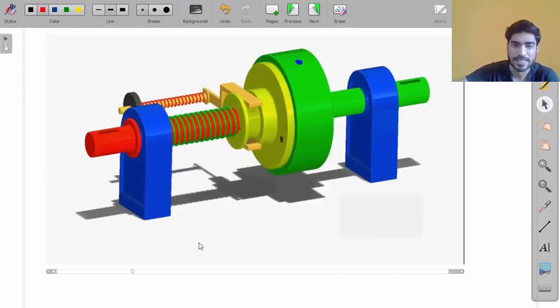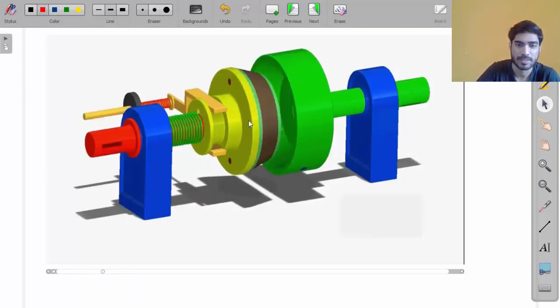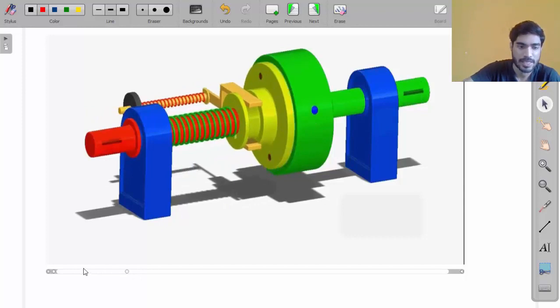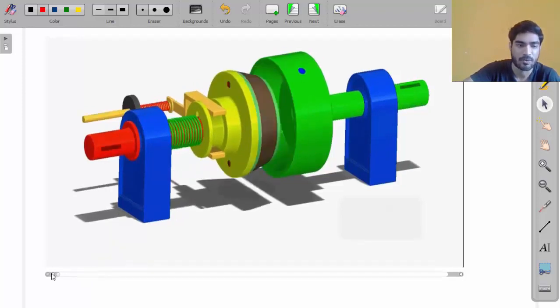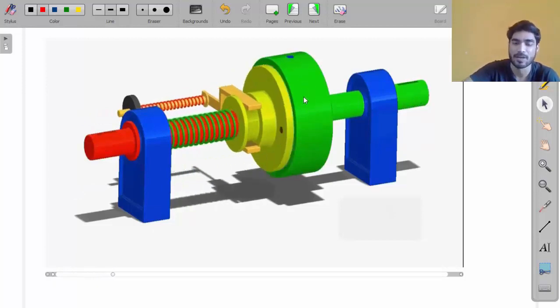You can see that this green part is the female cone, and this yellow part is the male cone, and this black colored thing is the friction surface, my friend. Look at this. When it is inside, by default it is connected, so both are attached, and the contact is taking place on the inclined surface for more area.